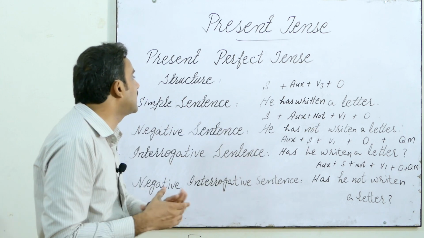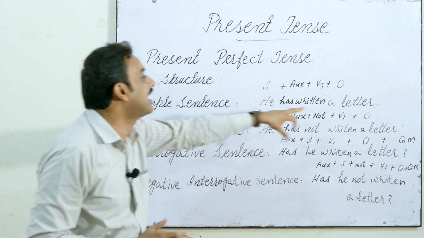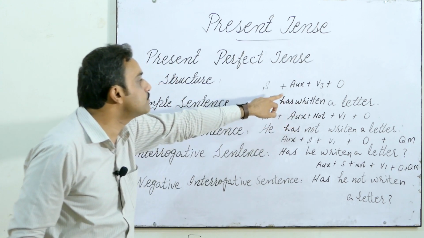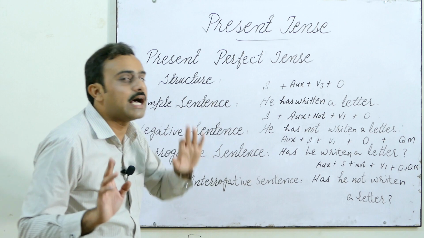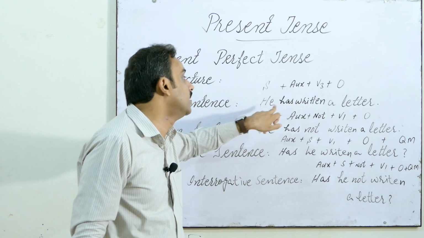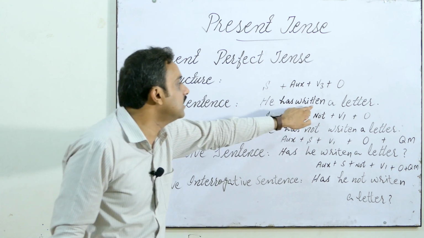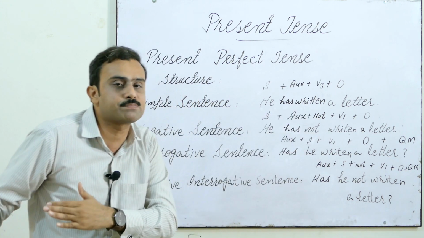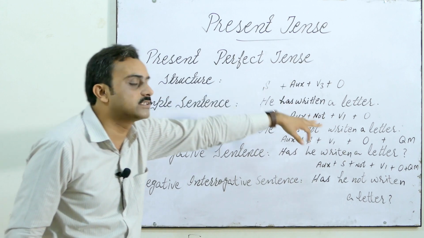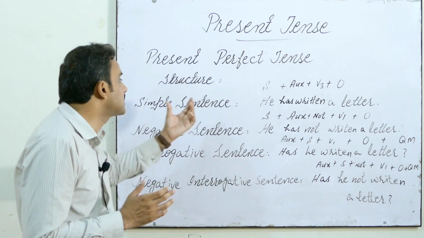So a simple sentence of present perfect tense, along with the structure, would be like this: he has written a letter. We did what? First of all the subject, he, has. Has means auxiliary. Auxiliary means helping verb, and has with singular nouns and pronouns and have with plural nouns and pronouns. So the noun was singular, he, so we used what? We used has. Then third form of verb means past participle, written, and then a letter is your object. So subject, auxiliary, V3 and object gives us the present perfect tense simple sentences.